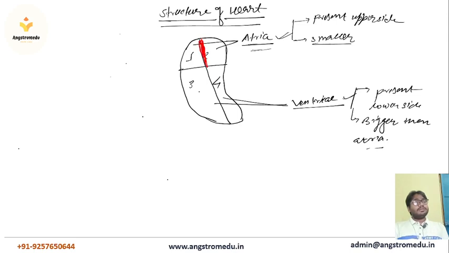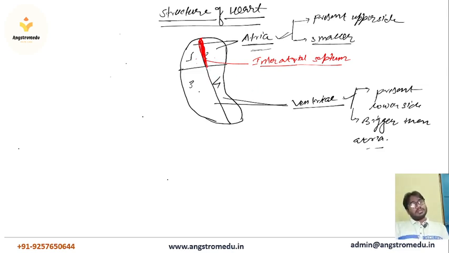This septum is present in between the atria, so it is called the interatrial septum. Why is it called the interatrial septum? Because this septum is present in between the atria, so that's why it's called the interatrial septum.